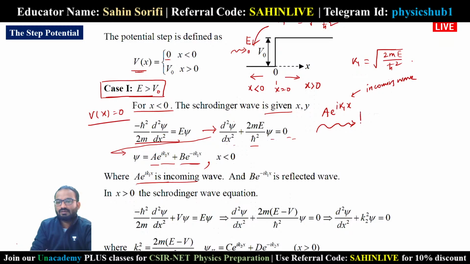And look, there is a step here, so it will get reflected. So a reflected wave will also be generated. This reflected wave is B e to the power minus ik1x. K1 will be the same because we are considering the same region. It will be going in this way. So this is the reflected wave.